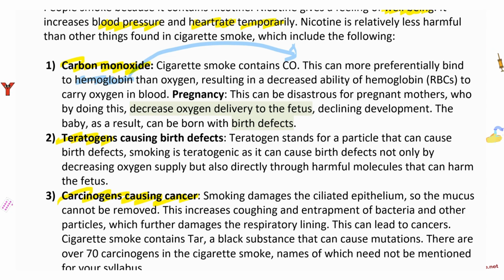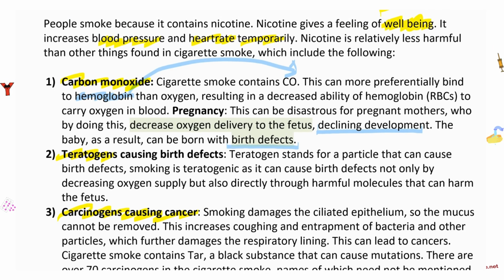Now, in pregnancy, this can be obviously disastrous because you have a baby that is living in the womb, connected through the placenta. If you're not able to get the oxygen through the placenta to the fetus, then that's going to result in declining development of the baby, right? The baby will have some birth defects, and could have intrauterine growth restriction.